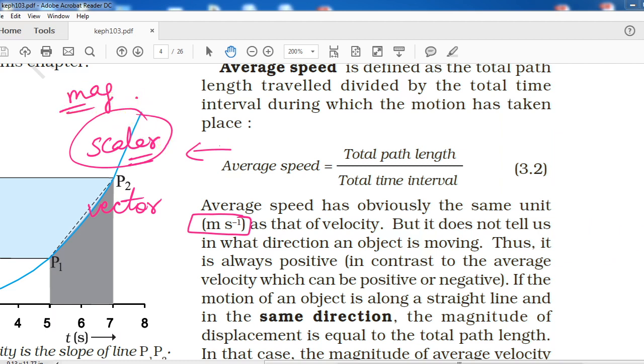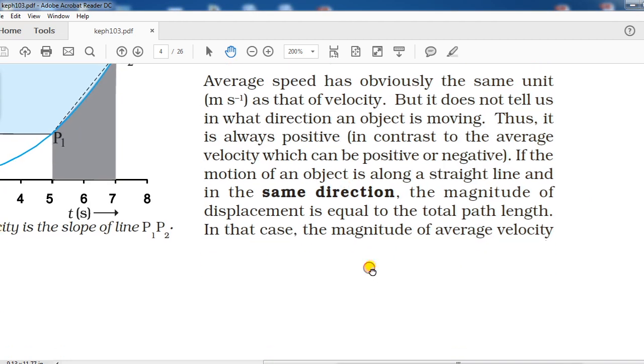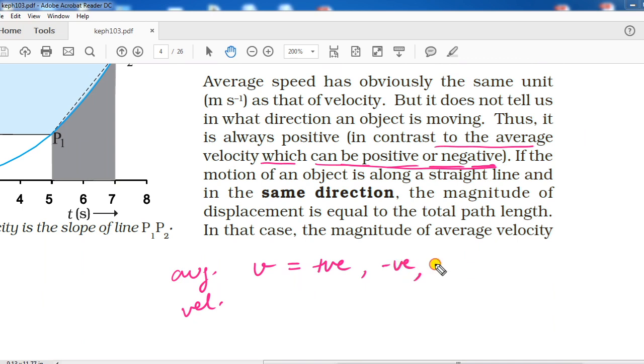After this, what is next we have? Next is, in contrast to average velocity, which can be positive or negative. The meaning of this statement is, average velocity we have seen, it could be positive, it could be negative, and it could be zero.